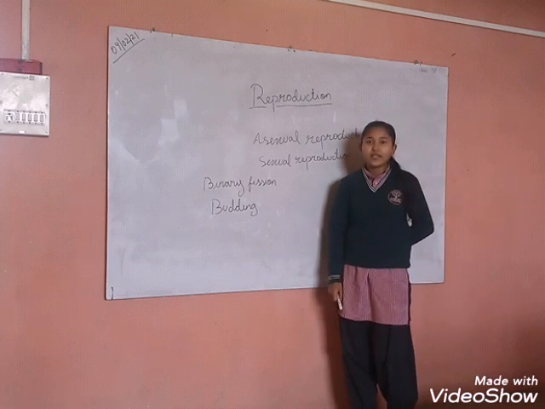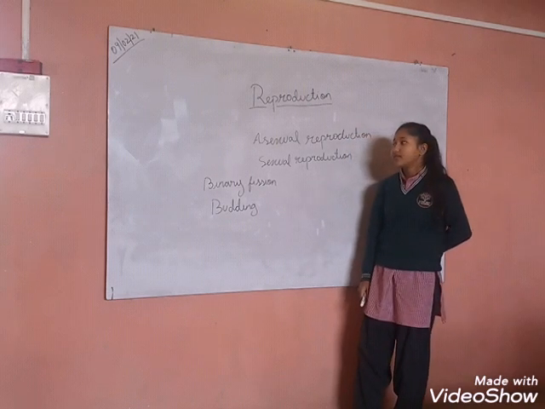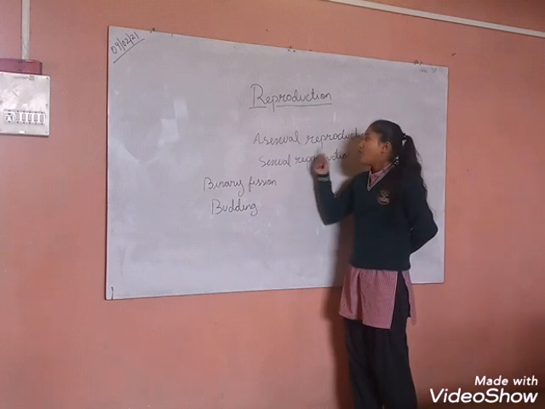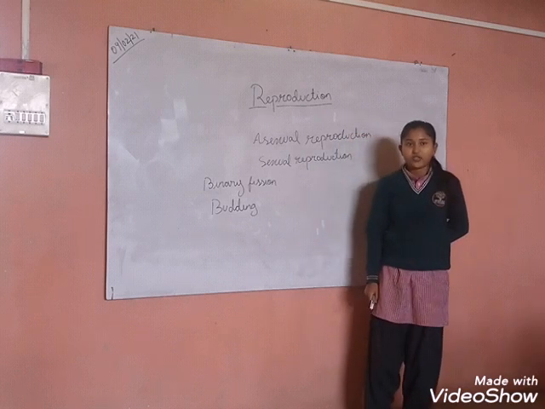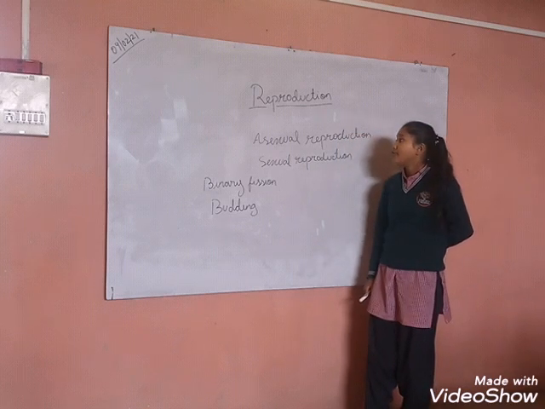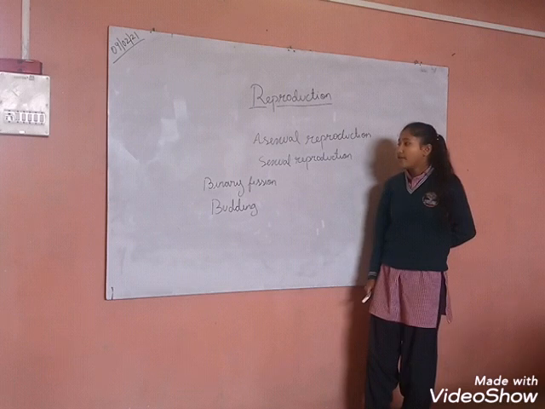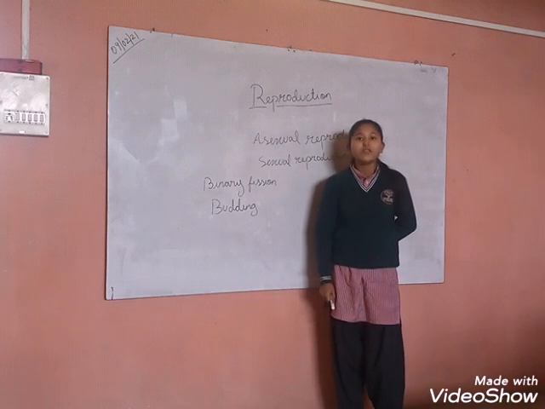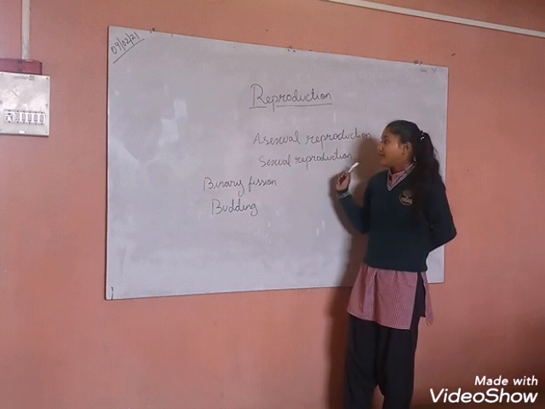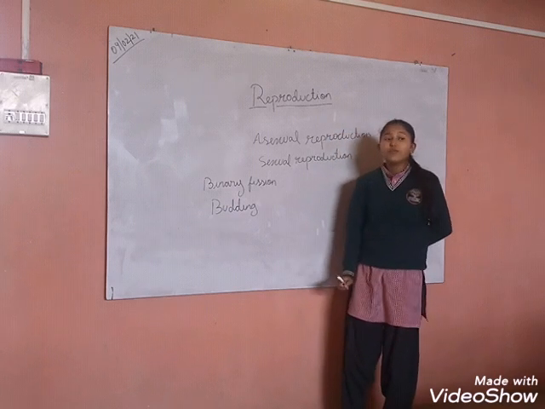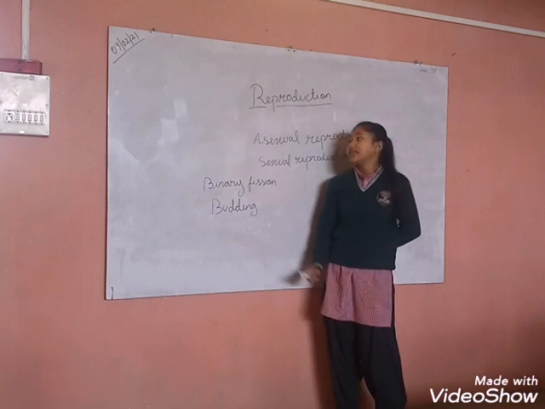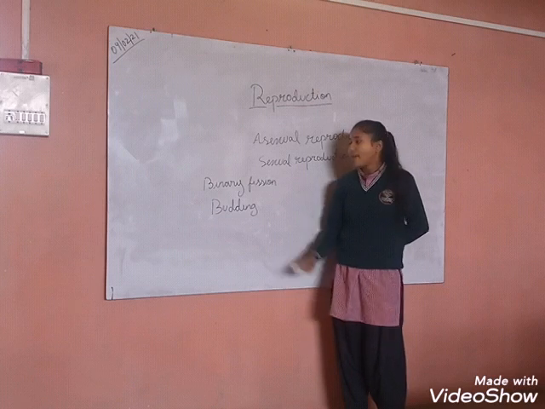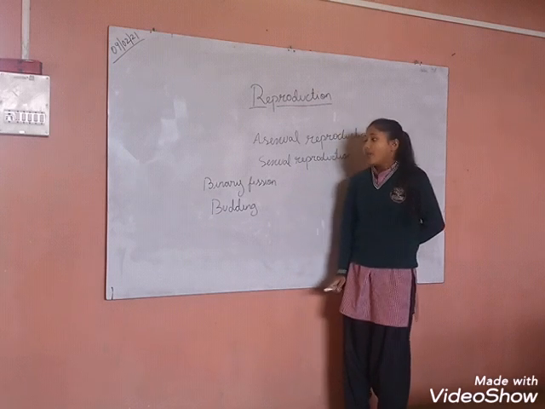Most plants and animals, and also human beings, reproduce sexually. And in asexual reproduction, both male and female parts are not required. The individual will form from the cells of a single parent. The examples of asexual reproduction are binary fission and budding.